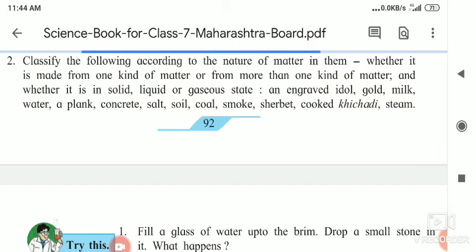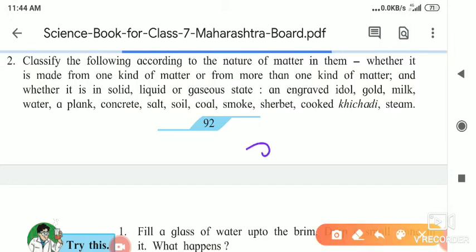Another khichdi has rice added. When a person is not feeling well, we give him this khichdi, and it has rice, moong dal, water, some masalas, some salt. So these substances are inside it. Khichdi is in the solid state, or the slurry state, meaning it can be liquid also, depending on which khichdi it is. And it is a mixture of so many compounds.